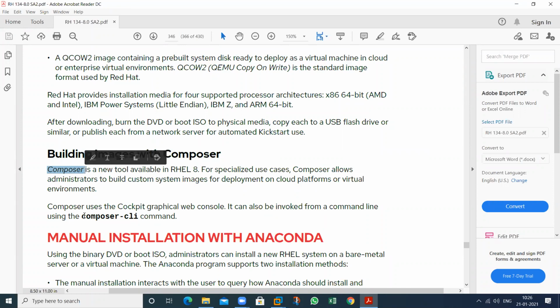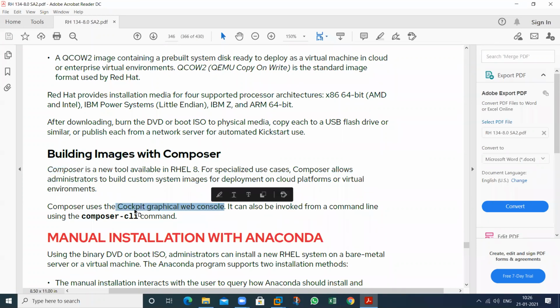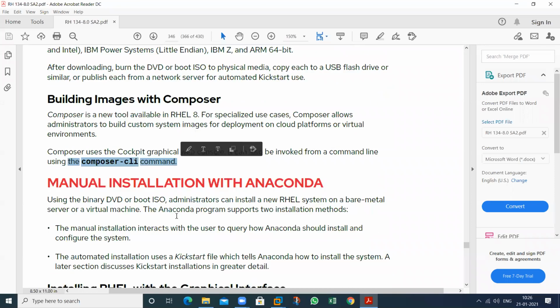This one. And this is the command line interface. This is a graphical interface. So Cockpit will provide you this type of functionality. I will show this one also. Cockpit is a graphical web console. By using this particular web console, we can also manage all the VMs. This one is command line functionality. So this is the procedure.